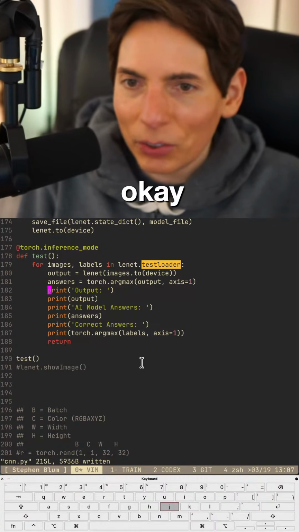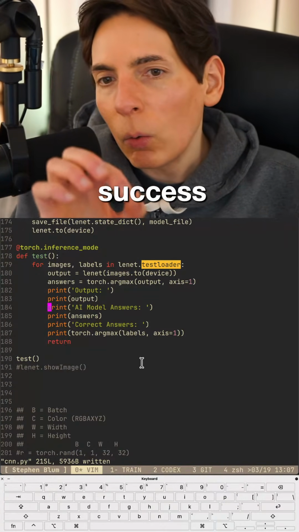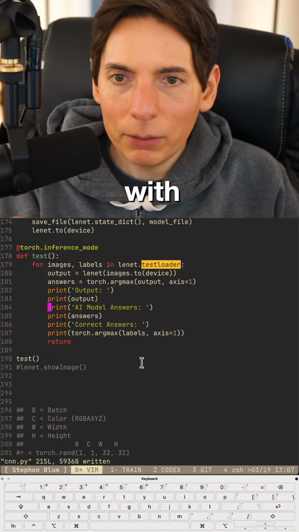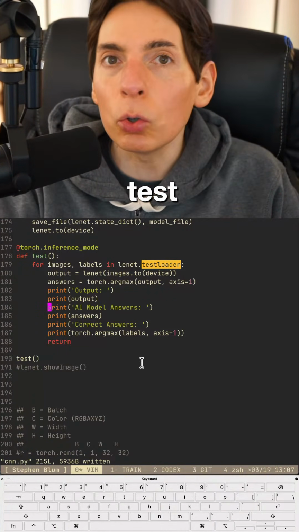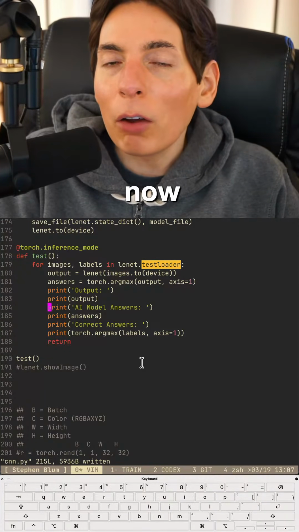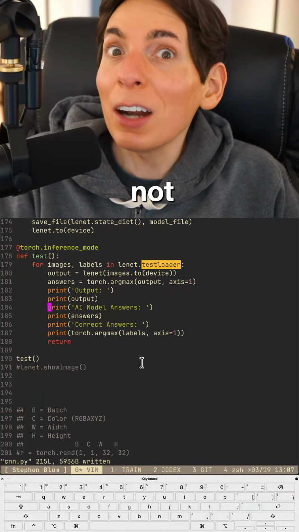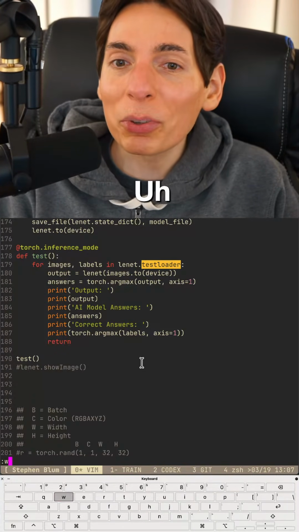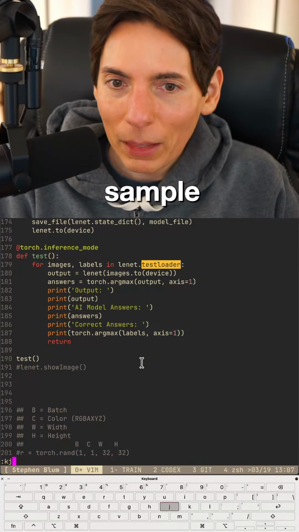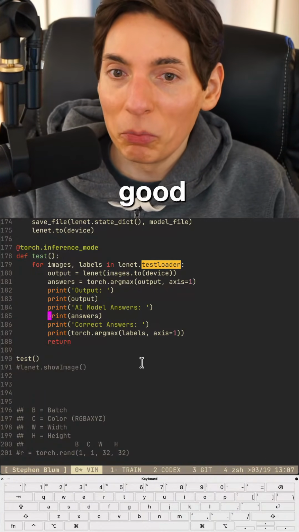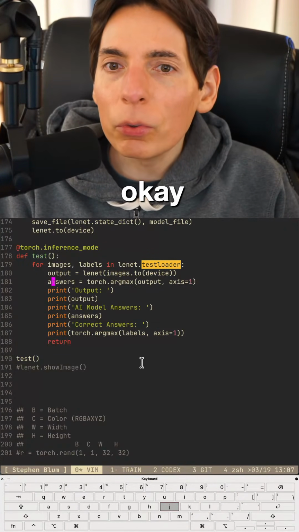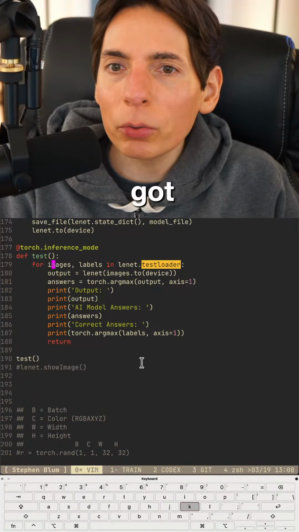Okay. Success, you guys. Success. So what we need to do now is compare all the answers with programming and test every single one. Now, there's probably going to be one or two that are not correct. If we get 100% out of every single sample, I'll be super surprised. Right now, we just got lucky. Okay. So we've got our answers, our output, our labels.